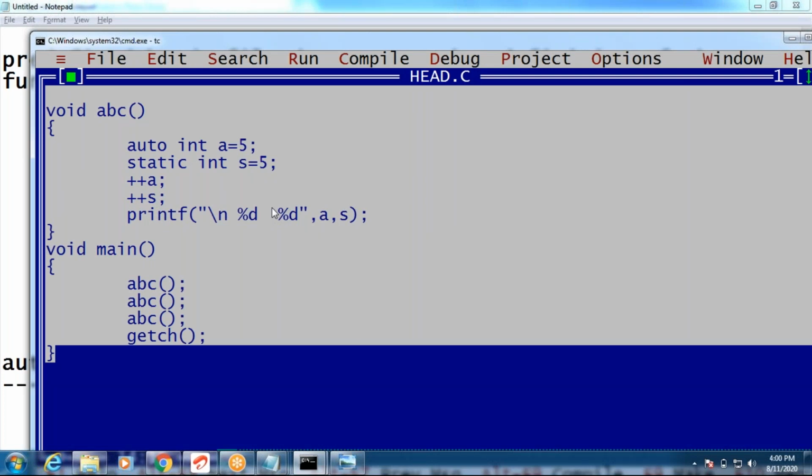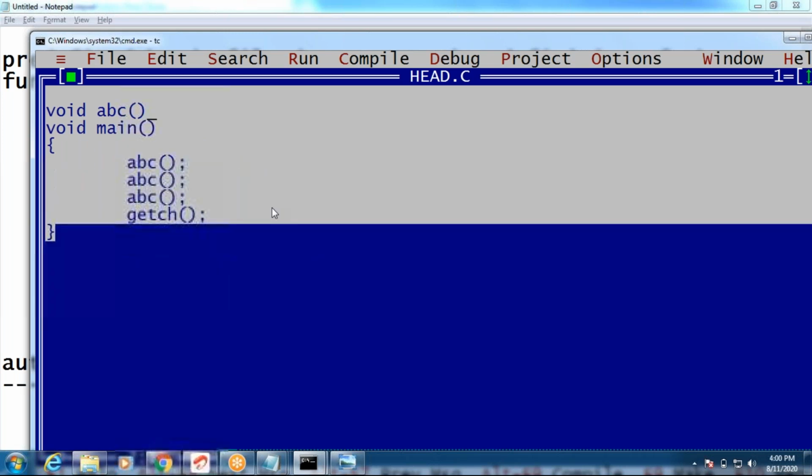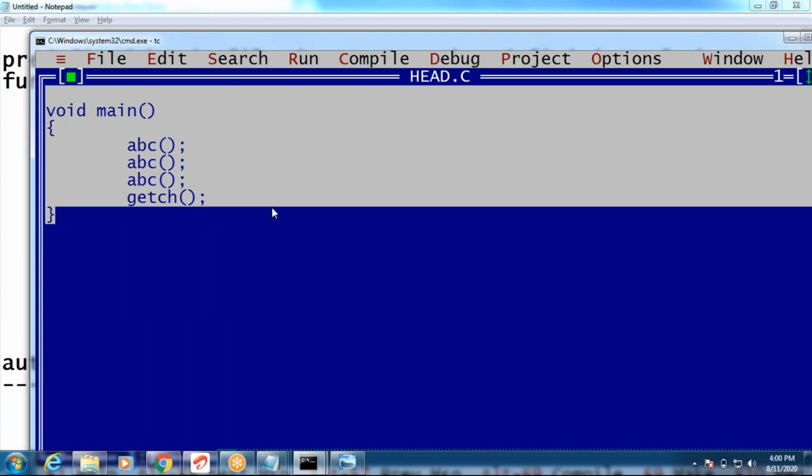Now see this static int s. What is the value of s, guys? I'm going to print the s value. Print s value, 0, right? This value is 0. Now I want to print the s value, guys. Printf percentile s. Now I am going to print the s value. What is s, guys? The s value is 0. Yes or no? No doubt.